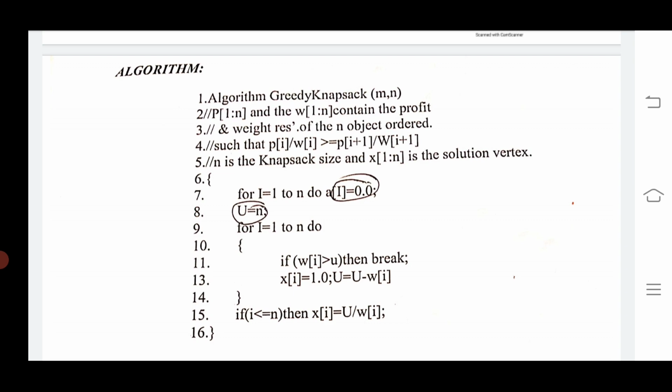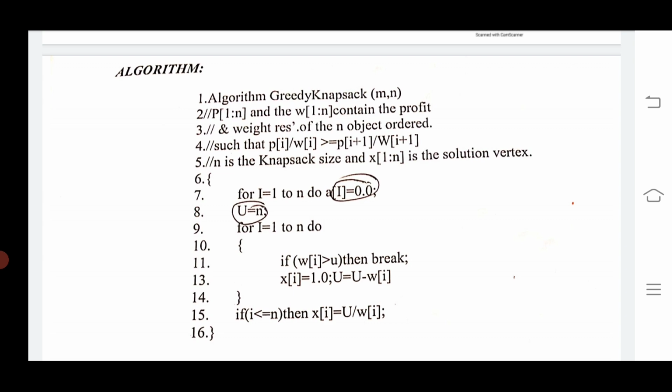If you write down the conditions like this: for loop i is assigned 1 to n, u is assigned the number of objects you need to place there.